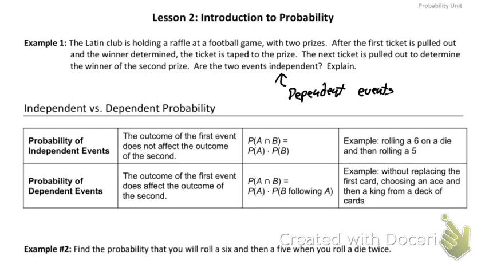Independent, each event is not dependent on it. Well, that's a terrible use of word because that's what we're talking about, dependent. But that first event does not affect the second event at all. For a dependent event, the first event does affect the second event. So let's move down to some explanation. We already talked about the probability of independent events yesterday, and that is the outcome of the first event does not affect the outcome of the second event.